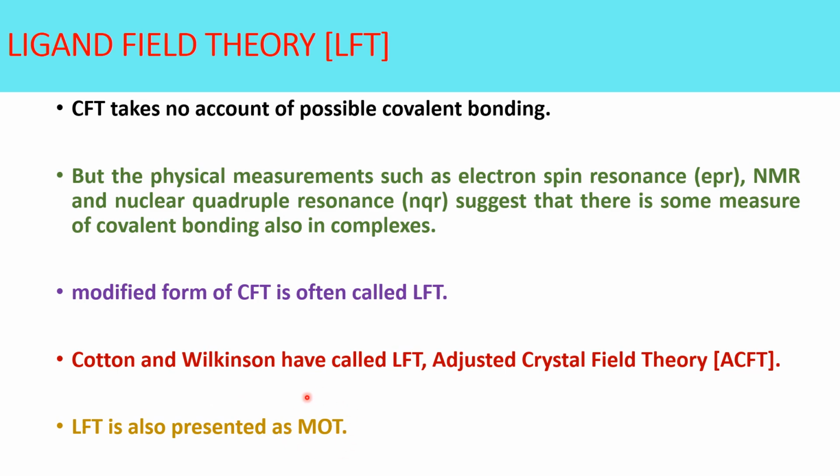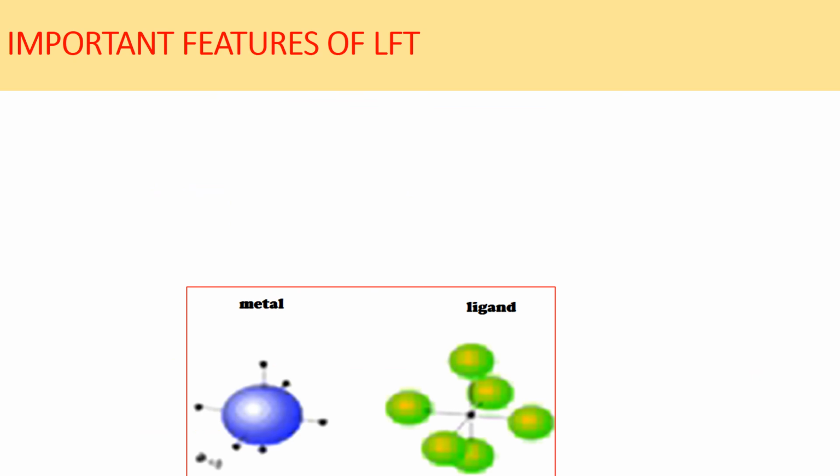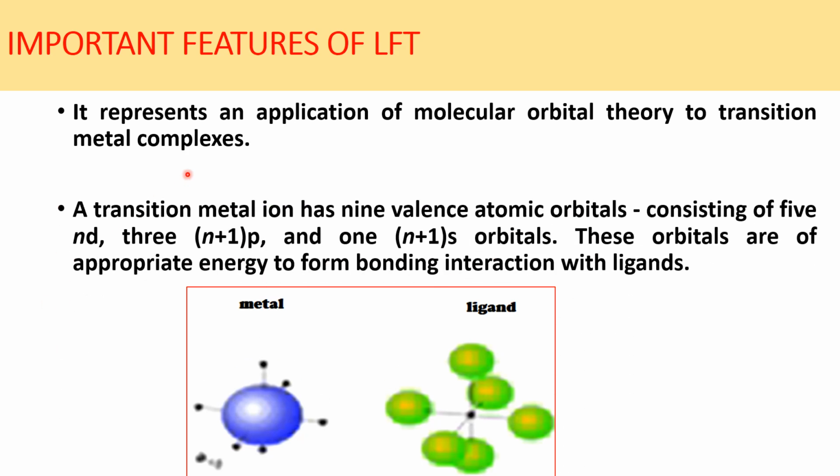Molecular orbital theory is the most important theory for any molecules or complexes, because it covers the entire molecule. Crystal field theory explains only the d orbitals, but molecular orbital theory explains the bonding in the entire molecule. Important features of ligand field theory: it represents an application of molecular orbital theory to transition metal complexes.